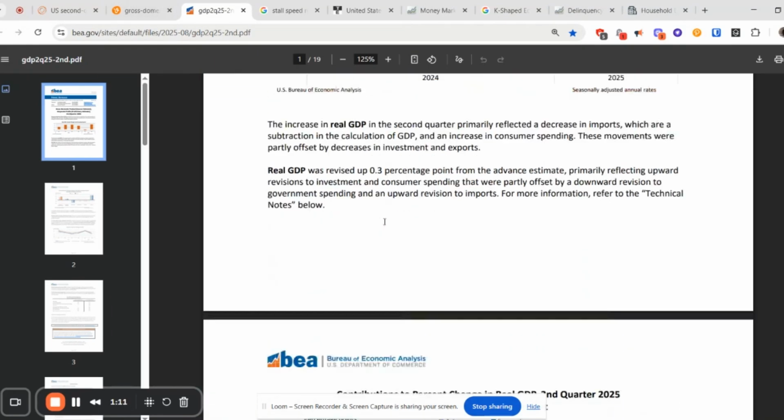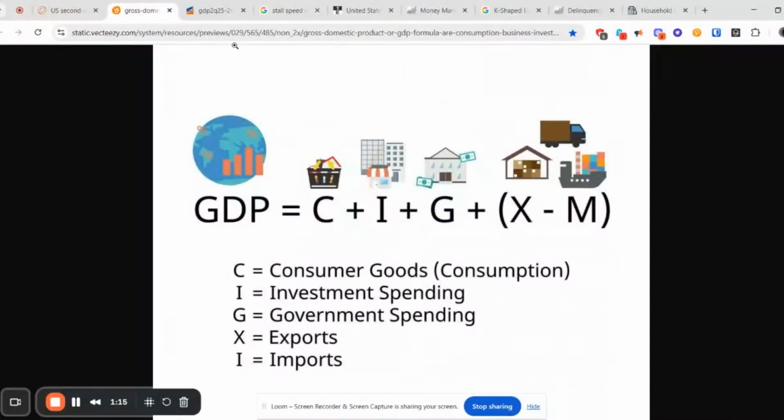And if you are unfamiliar with what GDP actually is, let me break it down for you. GDP is constructed using a variety of different things in the economy. We add together consumer goods, which is basically the consumption, the investment spending, government spending, exports and imports. So we take imports from exports, which gives us a net import and export value. We add all that together, which then gives us the GDP. Now, that might sound a little bit complicated, but I'm going to try and make this very, very simple for you to understand, and how you can basically manipulate this GDP number.